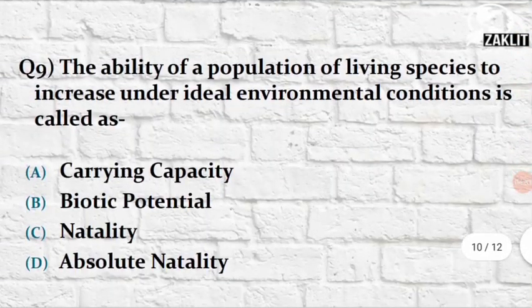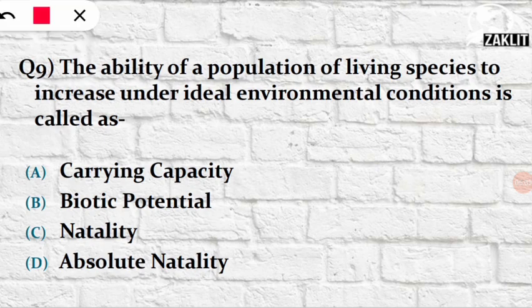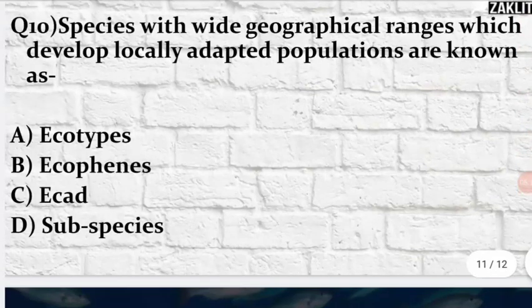The ninth question was, the ability of a population of living species to increase under ideal environmental condition is called as. So here, this characteristic or this phenomenon is called biotic potential. So it is very important to know this terminology, that is called biotic potential. Next, move on to the 10th question. The 10th question was